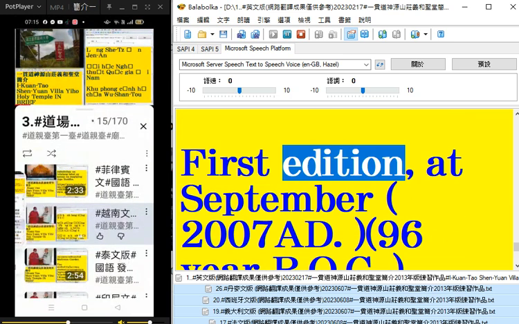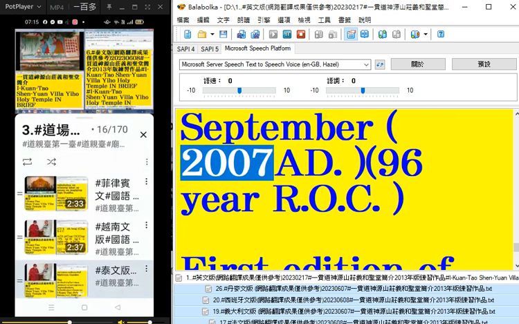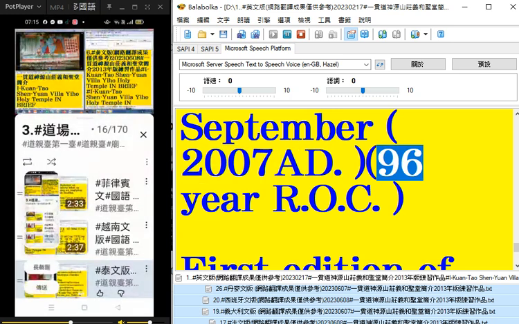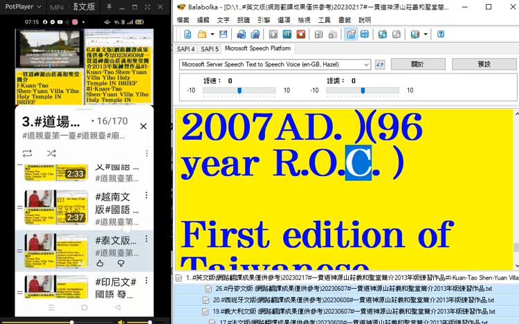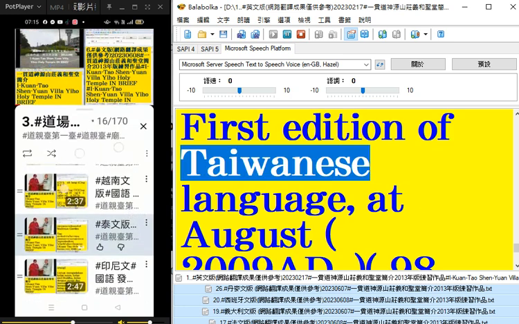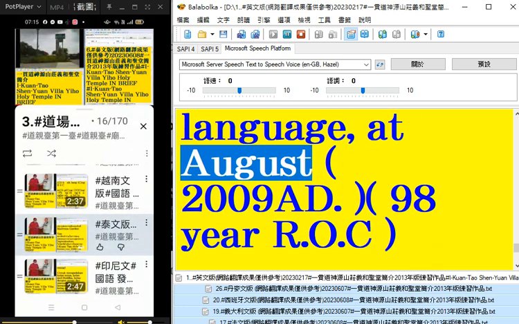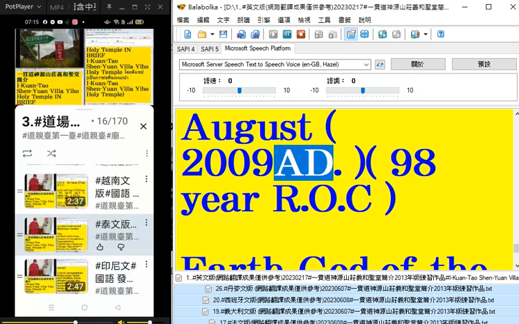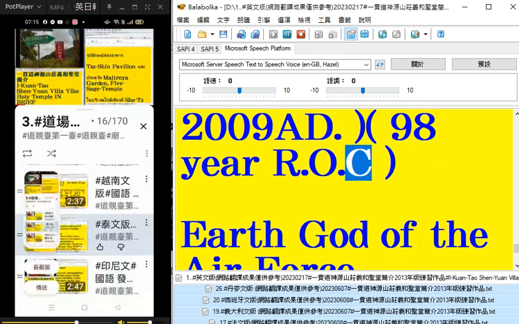First edition, at September 2007 AD. 96-year ROC. First edition of Taiwanese language, at August 2009 AD. 98-year ROC.